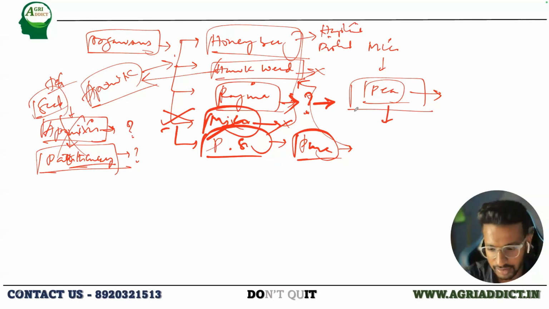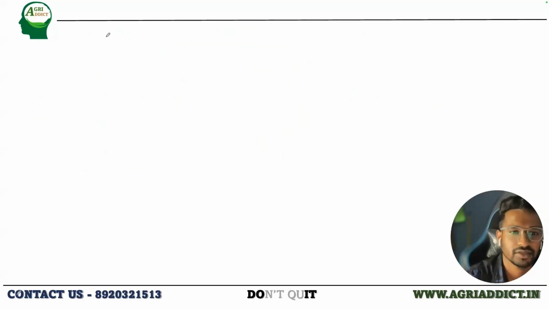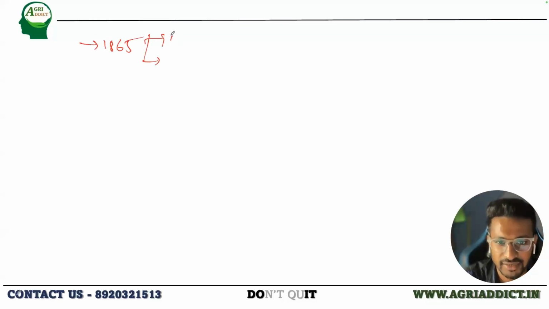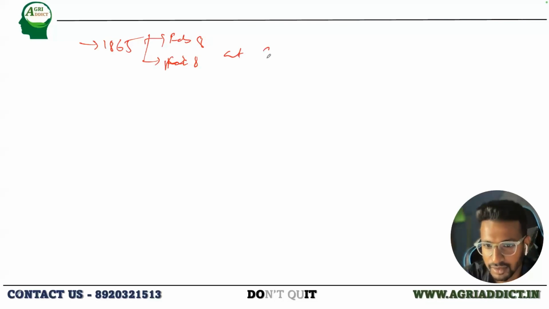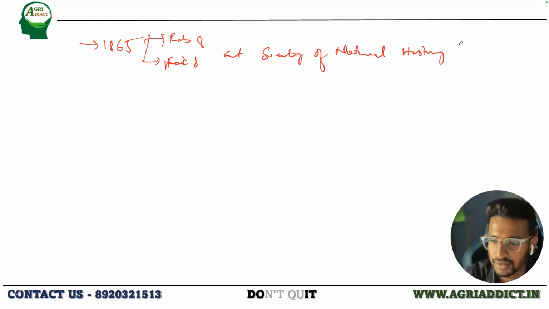Okay. So coming back, I will just talk about the paper first. He presented his paper for the first time in 1865 on 2 different dates, February 8th and March 8th, the same date in different months. So it was at the meeting of what? At a meeting of the Natural History Society of Brunn. This is where he presented his findings.